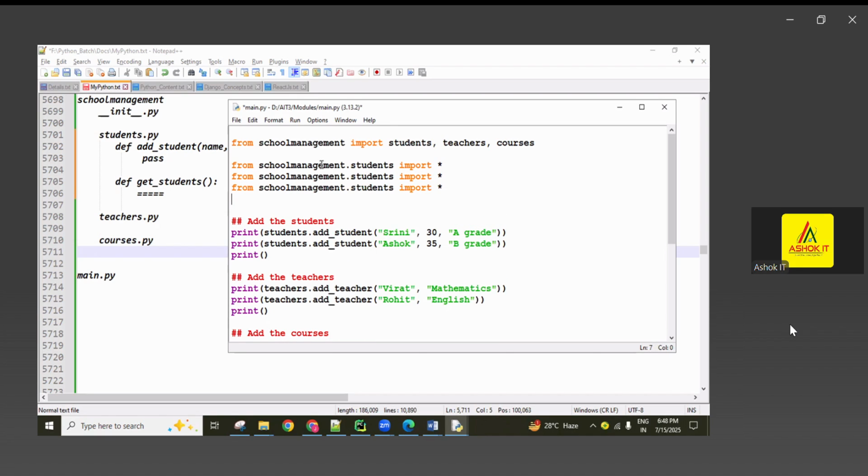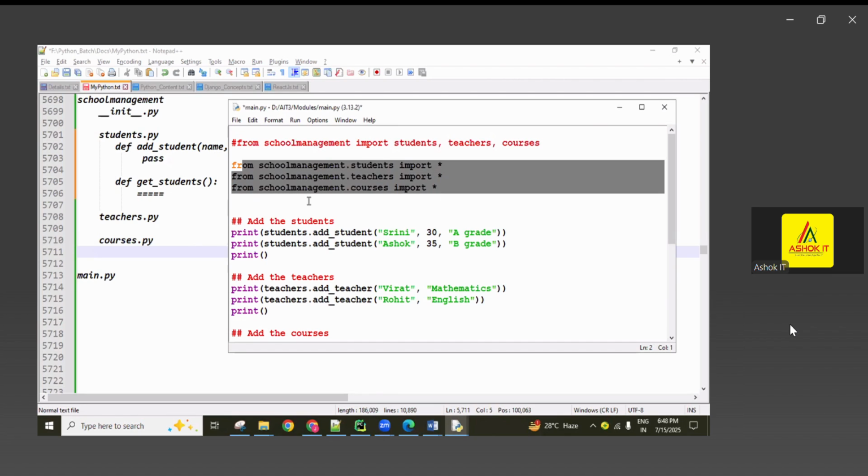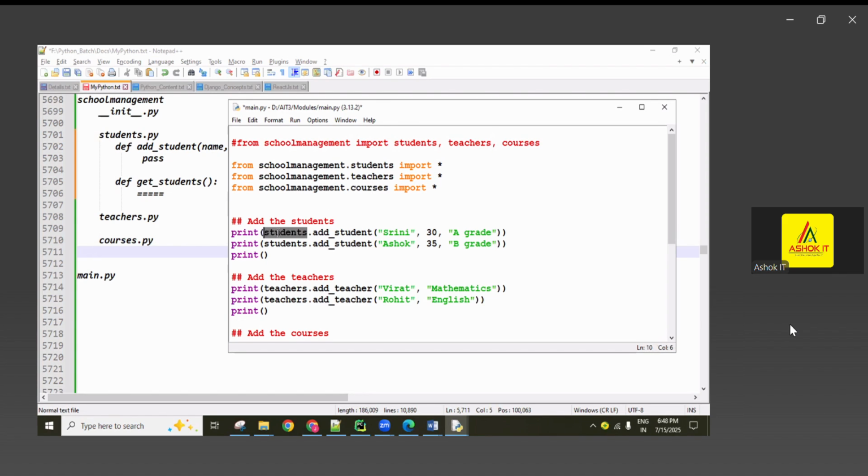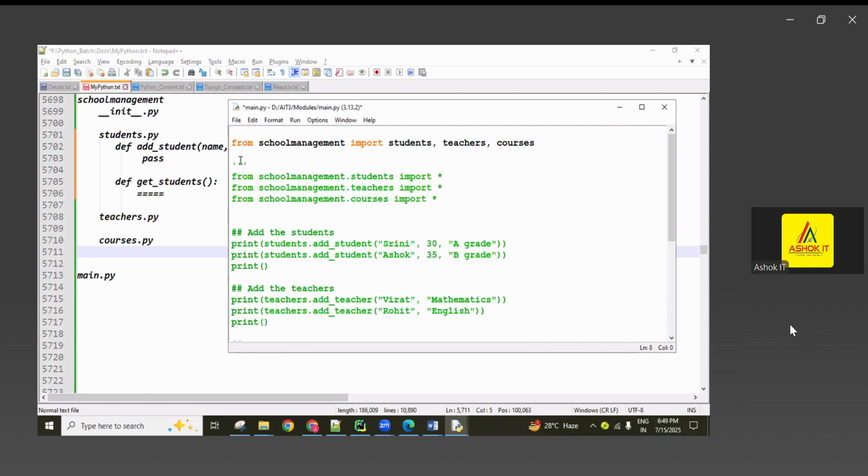Yes. So if I'm writing like this, here you have to use the module names. Okay, then there is no need of importing this line. These 3 lines, if you are importing all functions here, students function, teacher function, course function, then here these names are not required. So without the module name, you can call it directly. Are you clear? So that is all your ways. Here, okay, I did with this one, and now here, no need of these things.